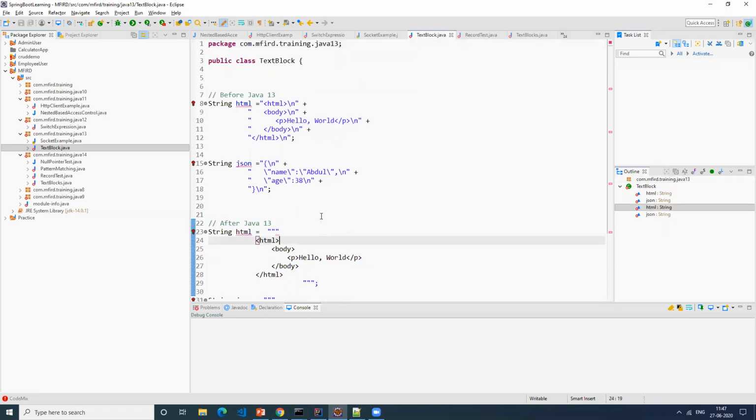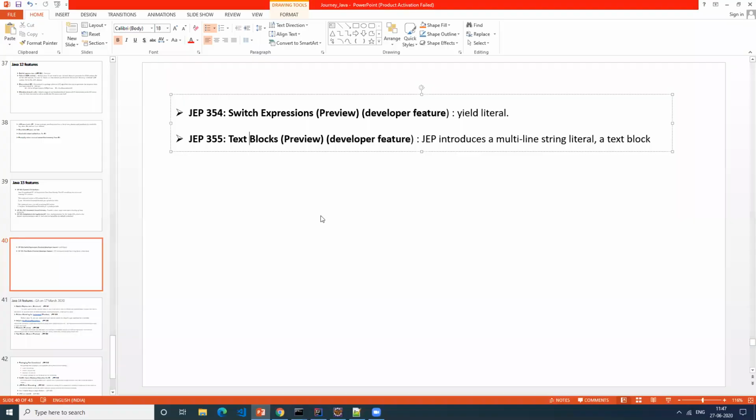Shall we move ahead? I think this completes the Java 13 features. Let me get into Java 14.